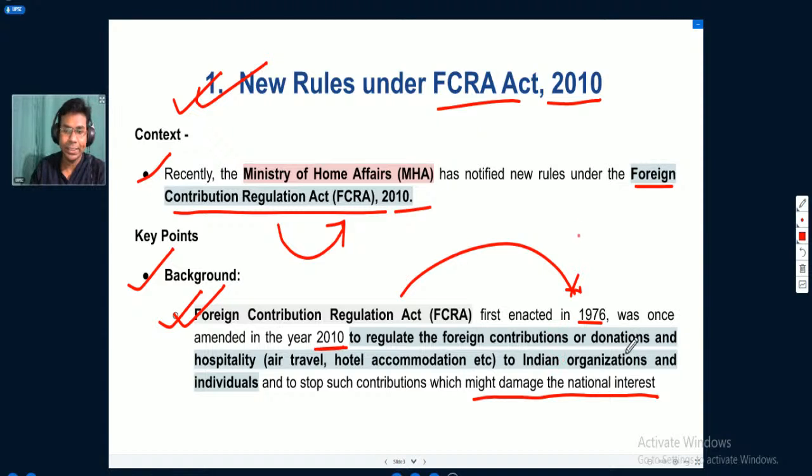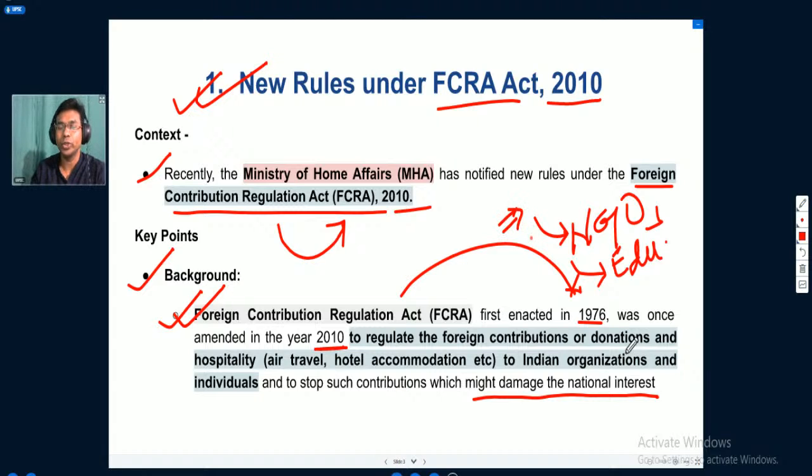Okay, so many NGOs are providing health care services to rural masses. Some of the NGOs are providing educational services. Some of the NGOs are providing food and shelter related services. So it is very important that they should be enabled by the government, and at the same time the national interest of India should not be hampered. So that's why the Foreign Contribution Regulation Act was enacted in 1976. They have amended it to modify it according to the demands of the time.